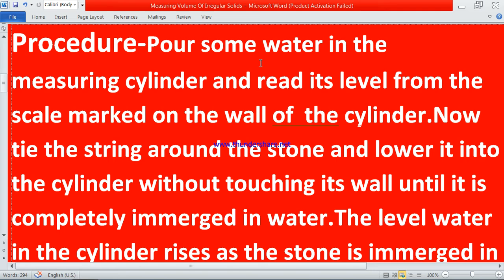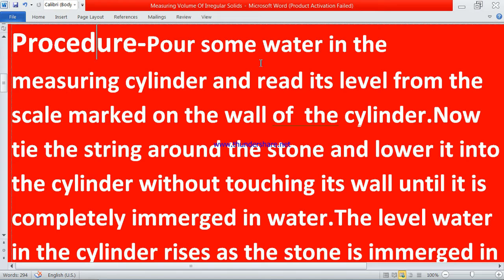Then tie the string, the dhaga, on the stone, the very tiny stone I have told you about. After tying the stone with that string, you have to lower it into the water completely. No side of the stone should be above the water, and we also have to keep in mind that the stone does not touch any end, not the walls, and also not the bottom of the beaker. It is just in the middle, not touching its wall as well as bottom.